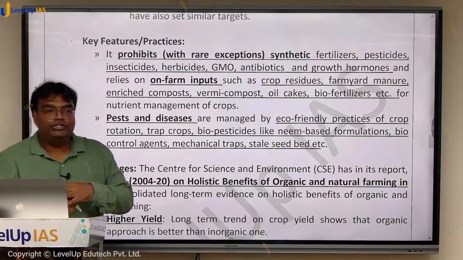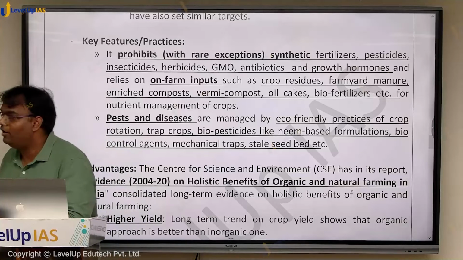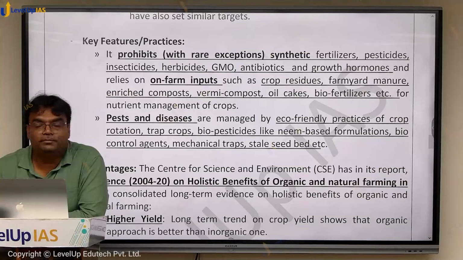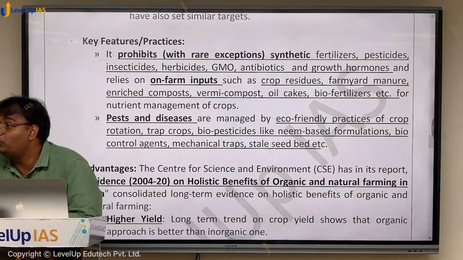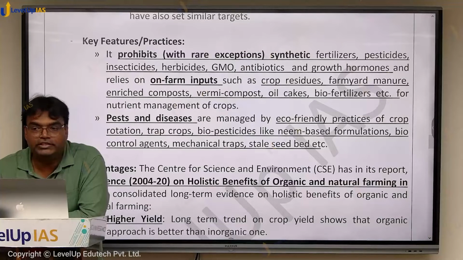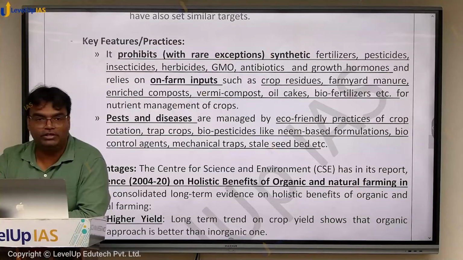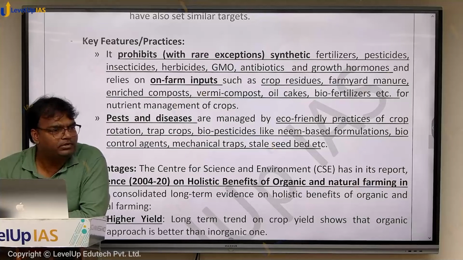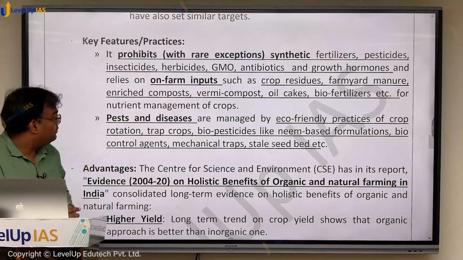How will crop rotation prevent diseases and pests? Would someone tell me how crop rotation can reduce the pest and diseases. Life cycle of the pest may be damaged. Just say, if you remember when we spoke about cotton, the bollworm had a life cycle, and if next year we do not grow cotton altogether, we come to some other crop, those insects will not be able to survive. Or for that matter, trap crops.